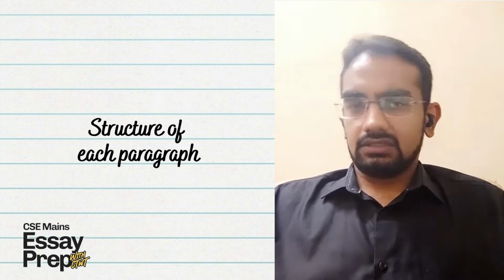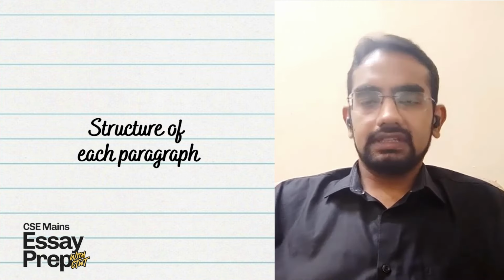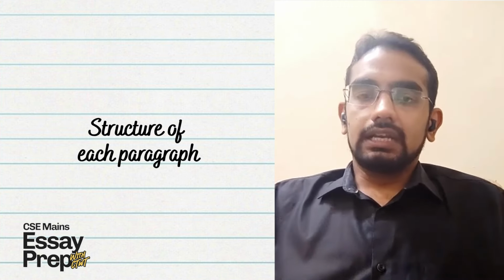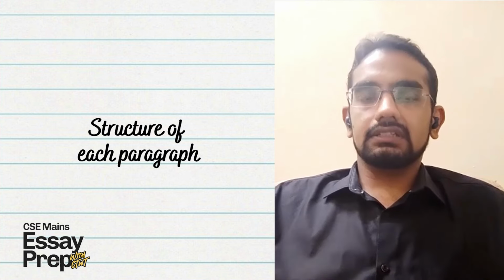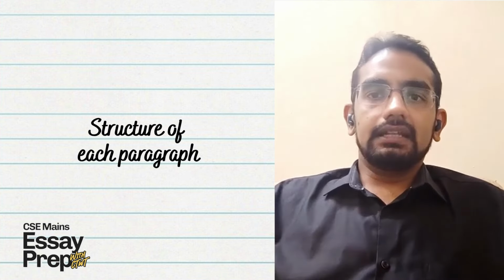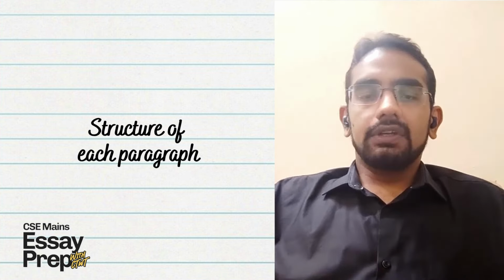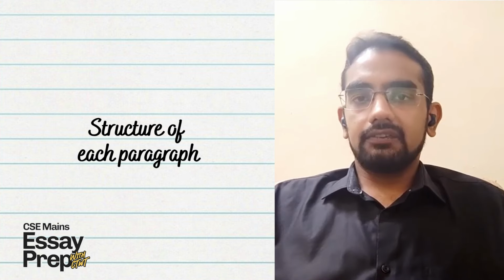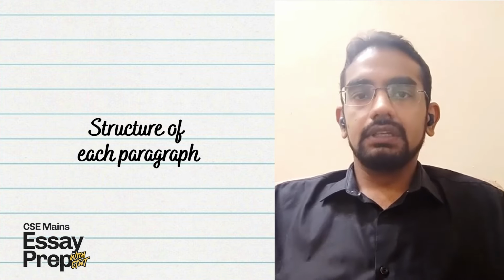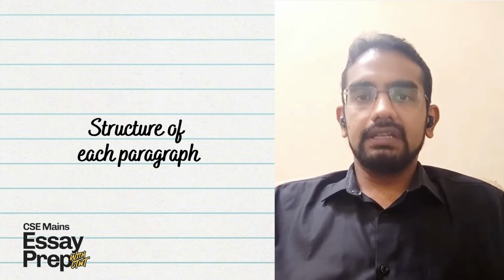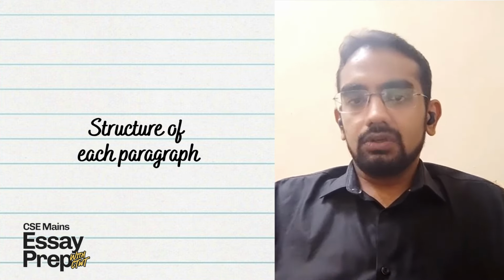And then the structure of each paragraph is supposed to be that the first line is the assertion that you make. And then the second line is the rationale for that assertion. So you logically explain it. And then the third line in a paragraph will be the substantiation through an example. So you made an argument, you explained it, and then you substantiated it. That is how a paragraph has to be designed.